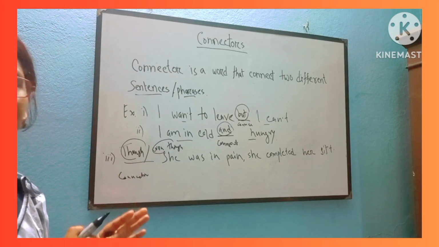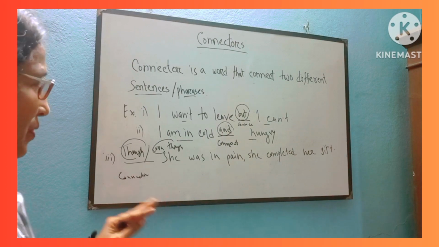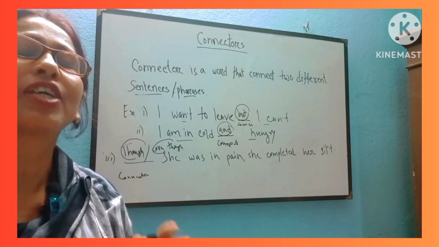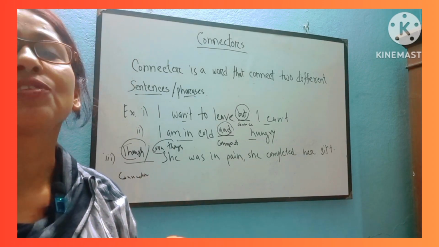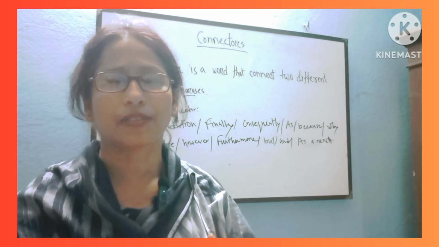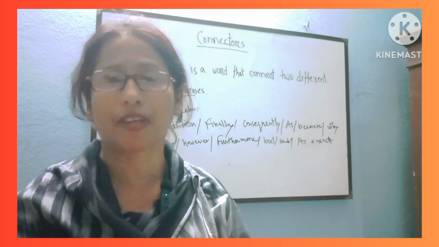I think it's very simple and very clear. Okay, now we look at some common connectors in our grammar. Let's see the board. There are over 100 connectors in our grammar.